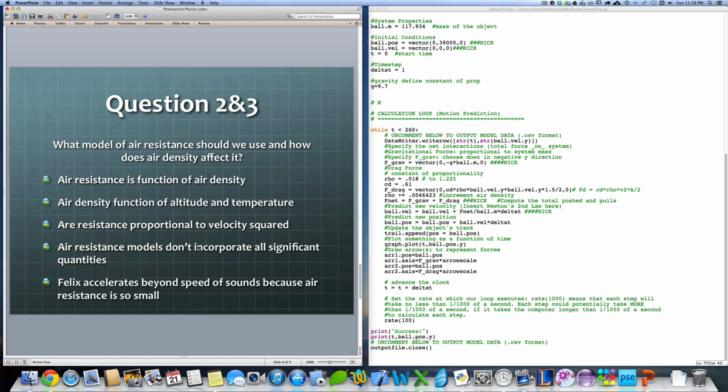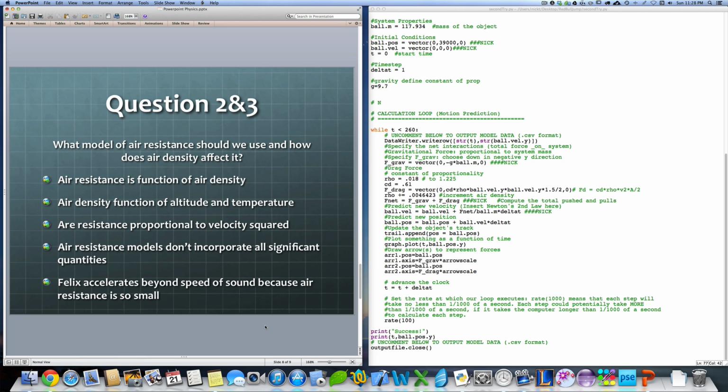Next question, what model of air resistance should we use, and how does air density affect it? This is the hardest part of this lab. Air resistance is a function of air density, which is a function of both altitude and temperature. The viscous air resistance model would work here, but the data just isn't obtainable. Another key point here about friction and terminal velocity. Jumping out at such a high altitude allowed Felix to break the speed of sound and accelerate further past it even. Before the air got thick enough to slow him down and introduce a terminal velocity, he just kept accelerating past the speed of sound.